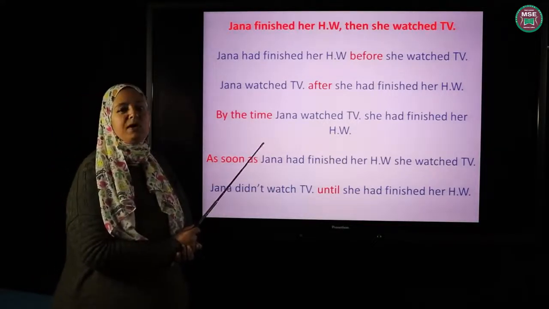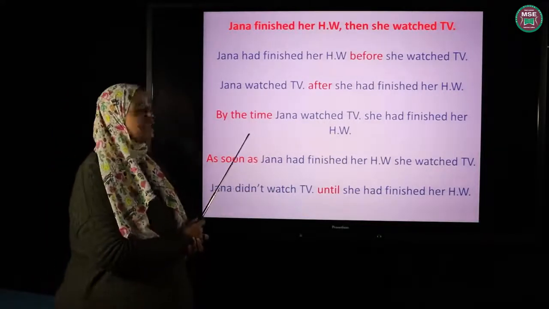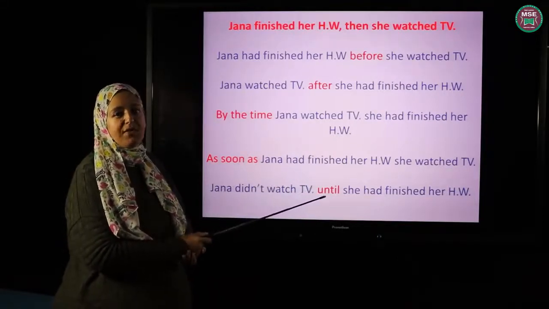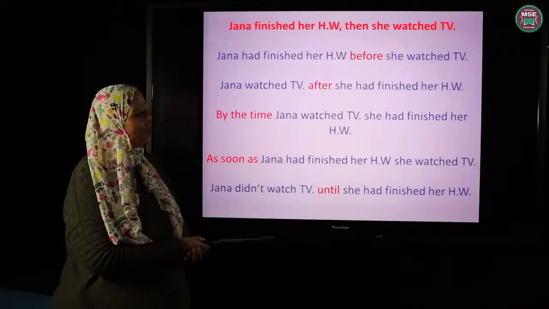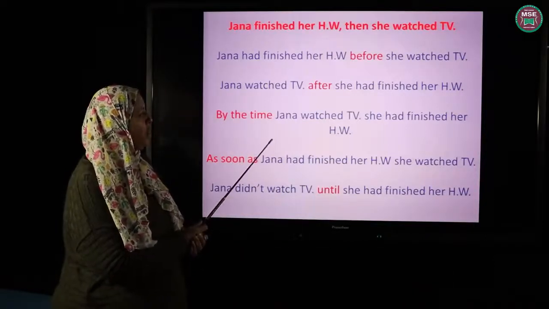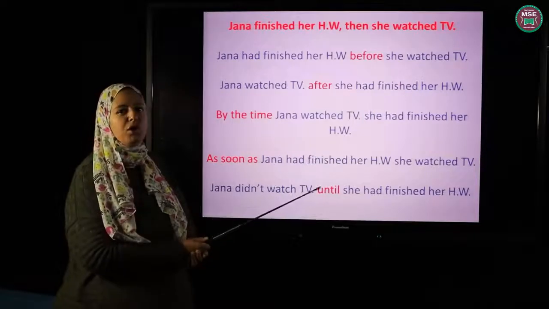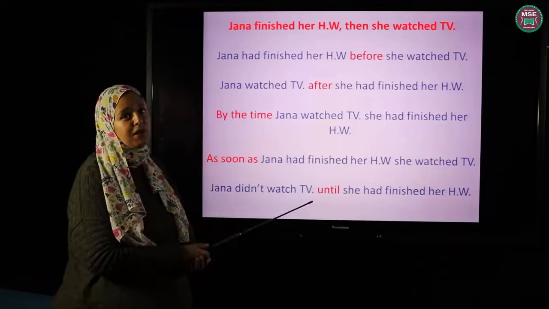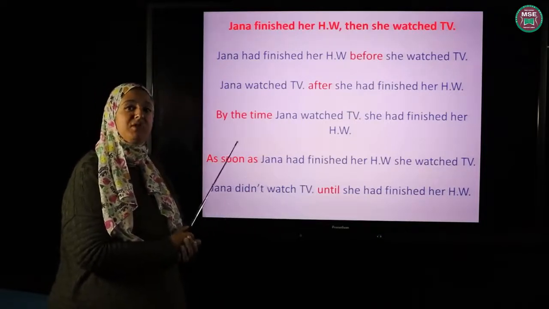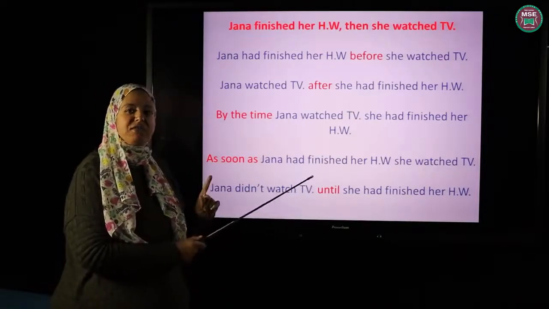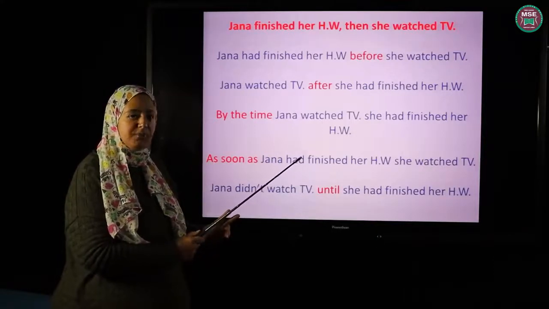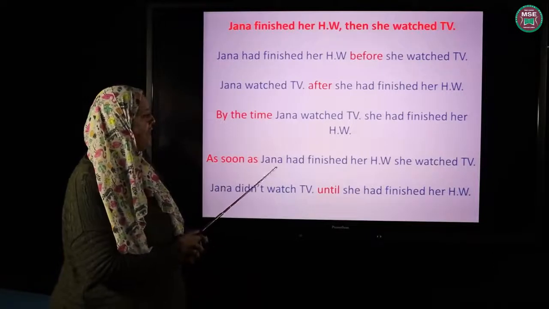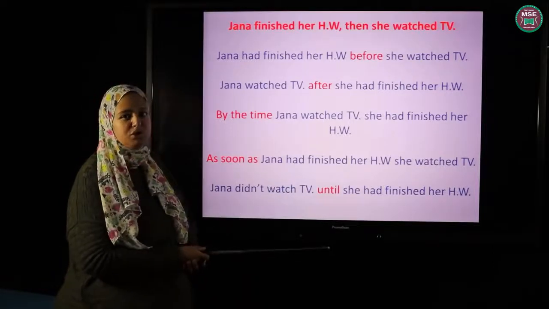The keyword by the time, the action which comes after by the time should be the second action or the action in the past simple. So, by the time Jana watched TV, she had finished her homework. As soon as is the opposite of by the time. The action which comes after as soon as should be the first action or the oldest action in the past perfect. As soon as Jana had finished her homework, she watched TV.